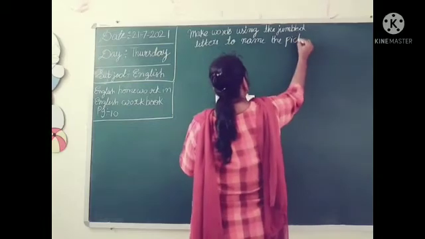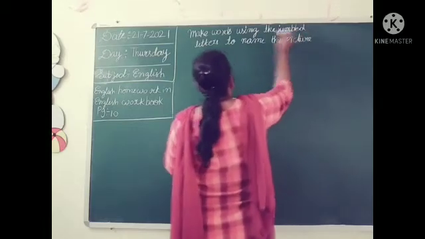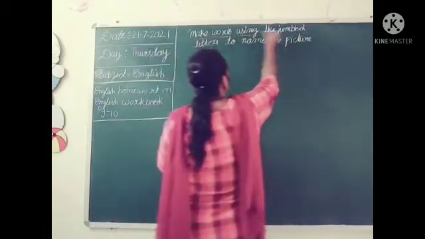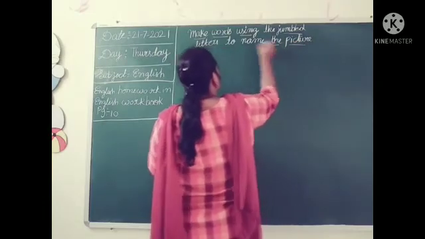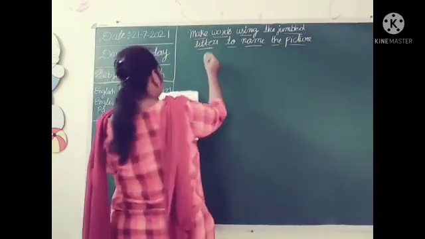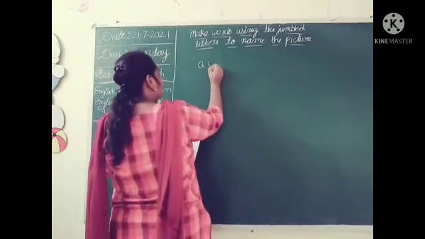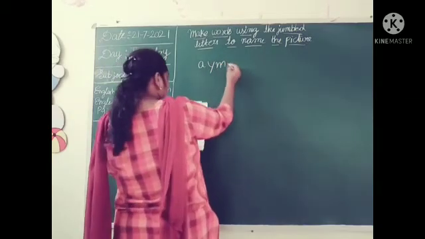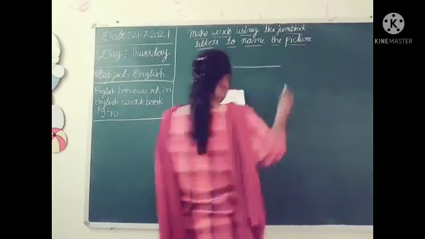Okay, children, they give A-Y-M. Now we have to write the correct spelling.